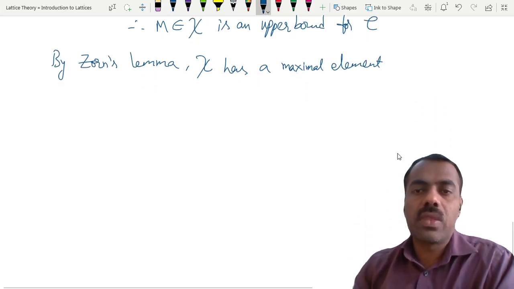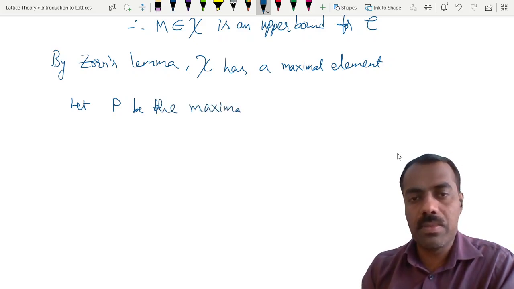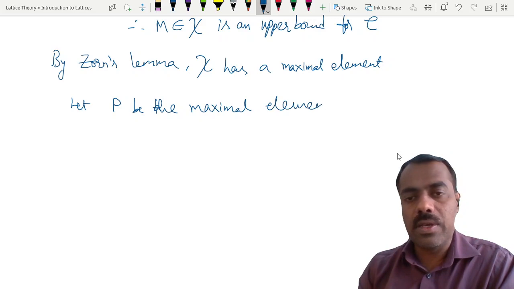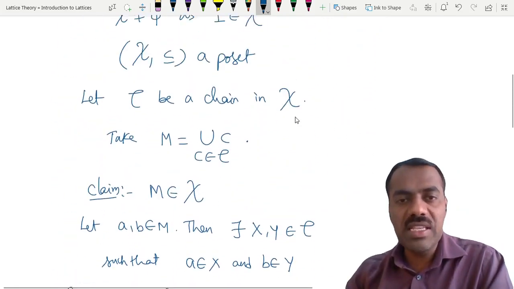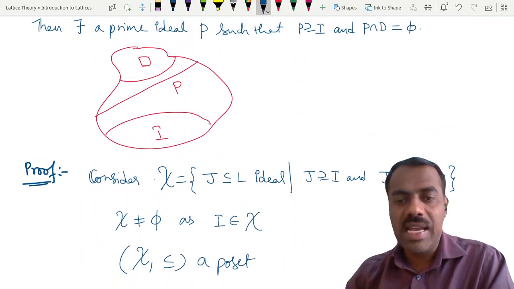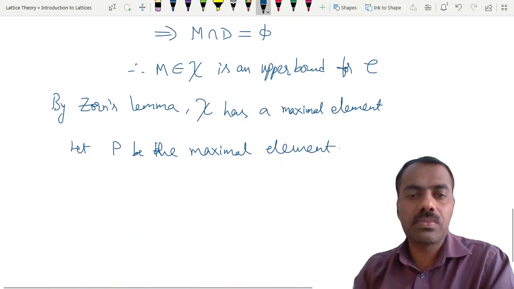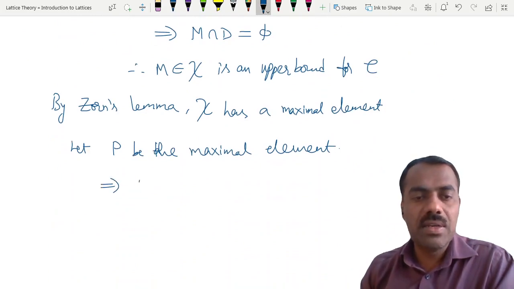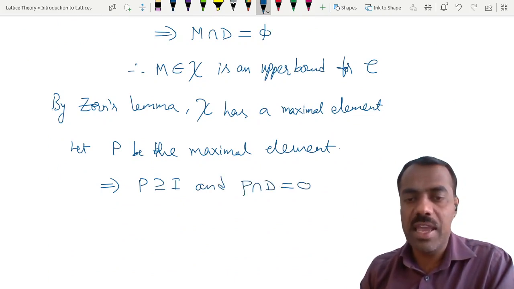We let P be the maximal element. So what is the meaning of P being maximal? First of all, it is a member of chi and it satisfies this condition, right? That means P contains I and P intersection D is empty.